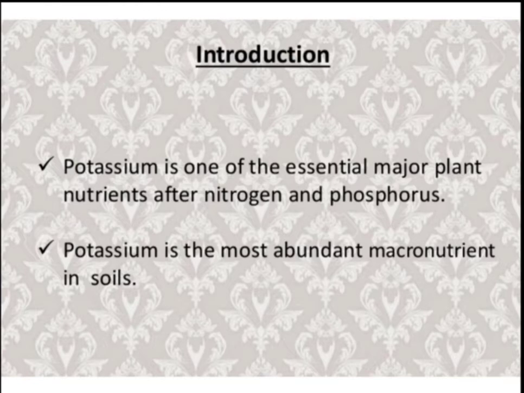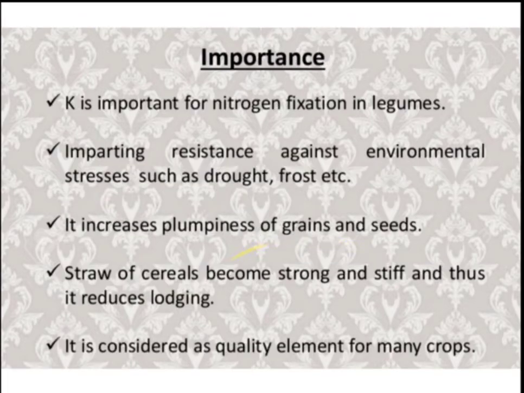We have seen nitrogen and phosphorus already, and now we are going to see the estimation of potassium from fertilizers. Potassium is the most abundant nutrient in the soils.